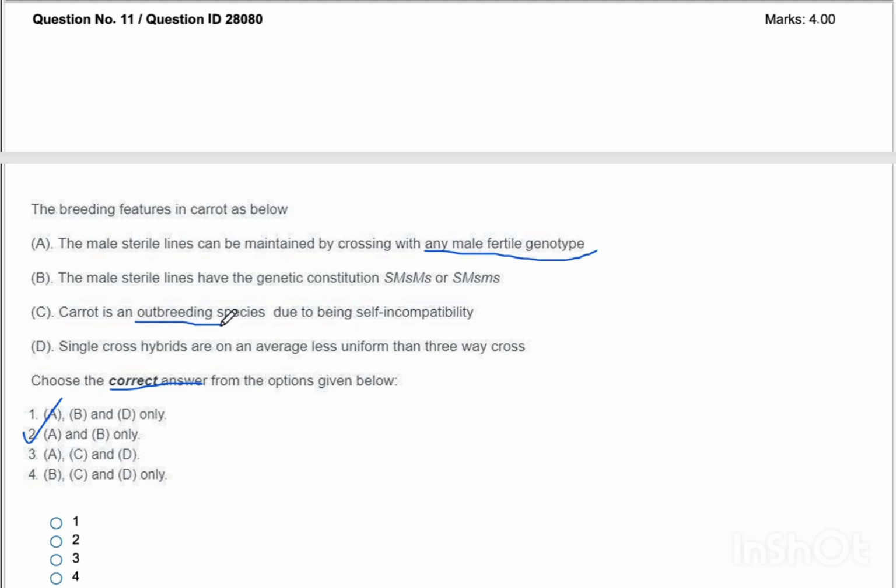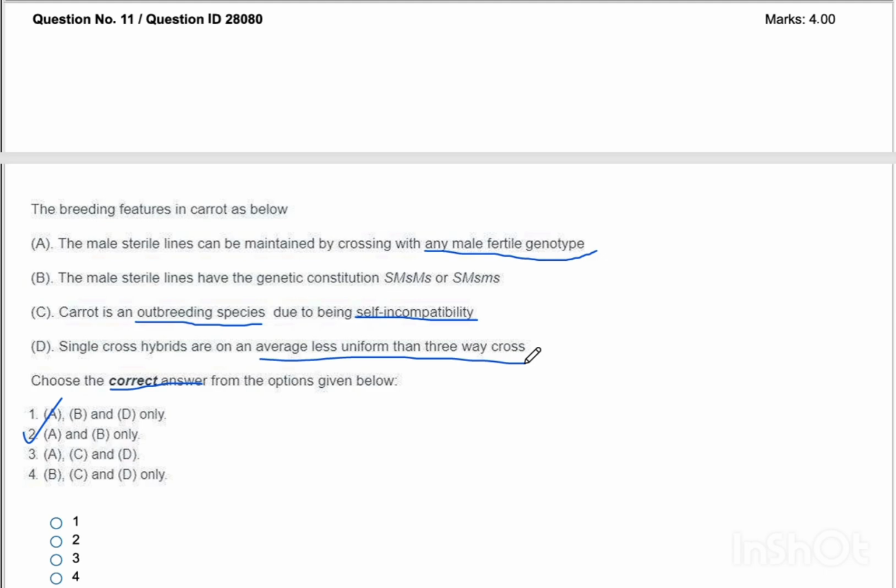Okay, the next statement is, the male sterile lines have the genetic constitution SMS or SMS MS. The statement C is carrot is an outbreeding species due to being self incompatibility, and the statement D is single cross hybrids are on an average less uniform than three-way cross.